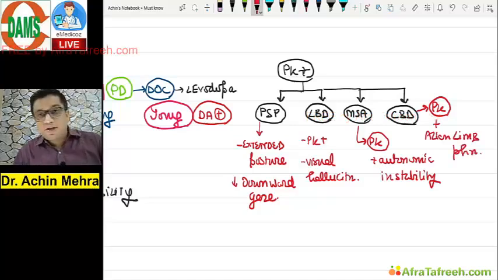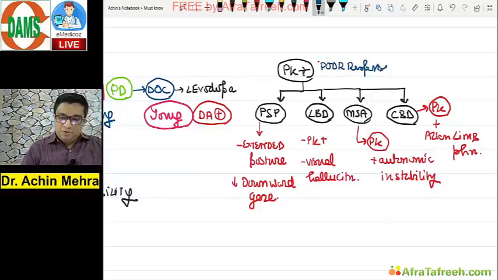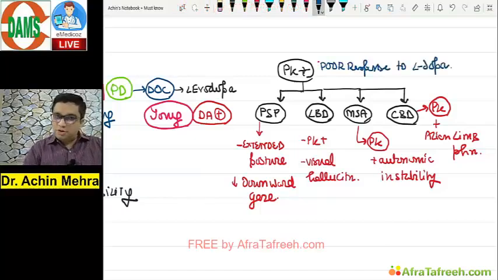Another must-know topic after Parkinson anytime is Parkinsonism plus, or the atypical Parkinson. One thing you should remember is why it is atypical: these patients have a poor response to your drug of choice that you told me, levodopa. They don't respond to it. That's the problem with them. Correct?